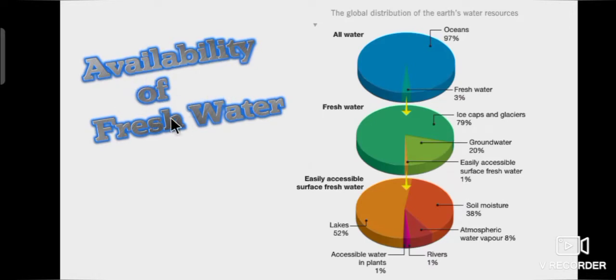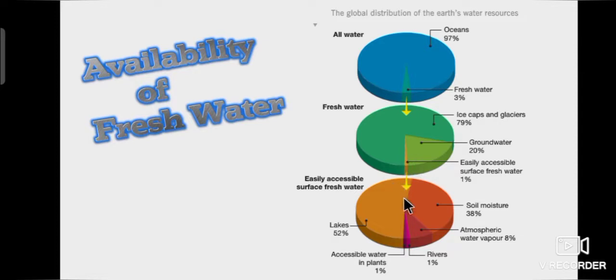Shall we see the availability of fresh water in percentage? Let's see. Surrounding our Earth, 97% of water is present in oceans and 3% is in the form of fresh water. In that 3% of fresh water, 79% is in the form of ice caps and glaciers, 20% is present in groundwater, and 1% is fresh water we are using for our day-to-day activities.